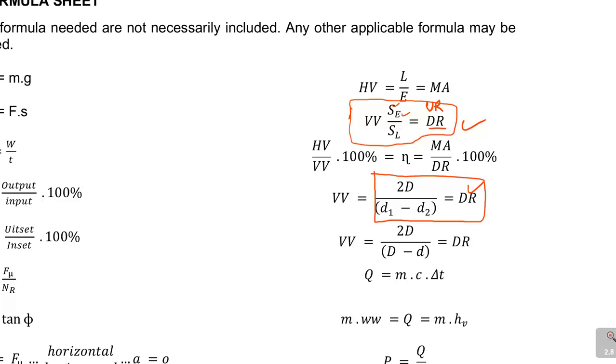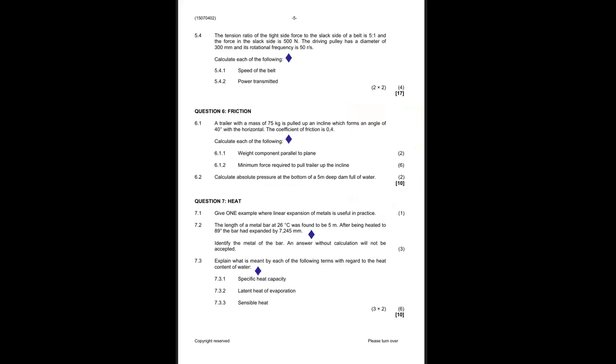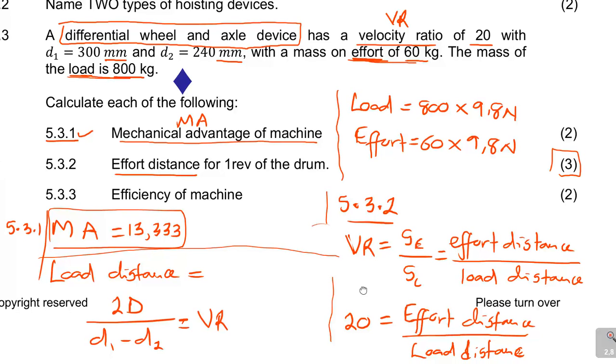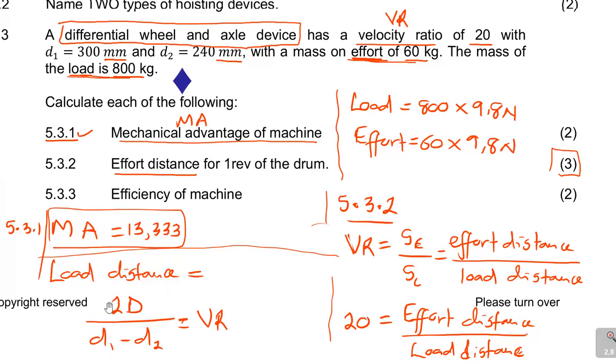Let me write that formula here to say 2D over D1 minus D2 is equal to, now I'll call it my velocity ratio as my VR. Right, I'm going to come back to the effort distance over load distance. Just want to show you something. Now this 2D in here, we want to find what is our D. Why am I using that formula?